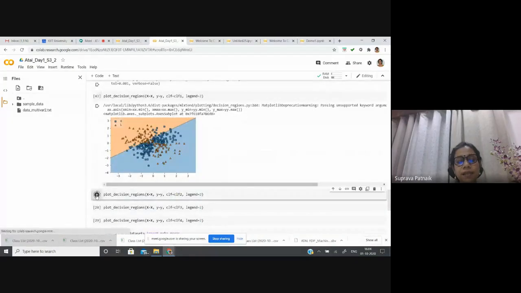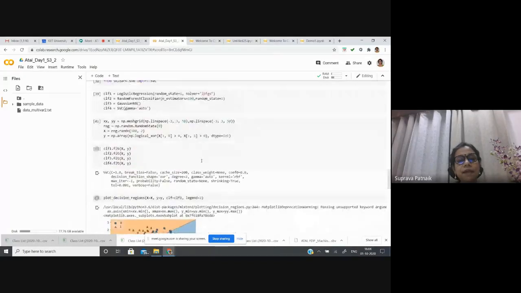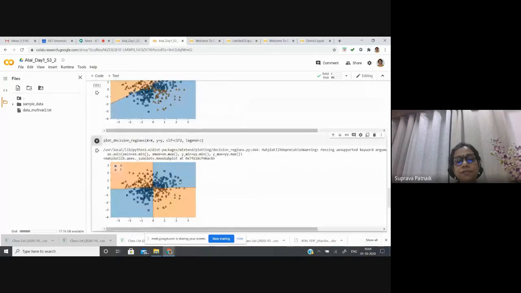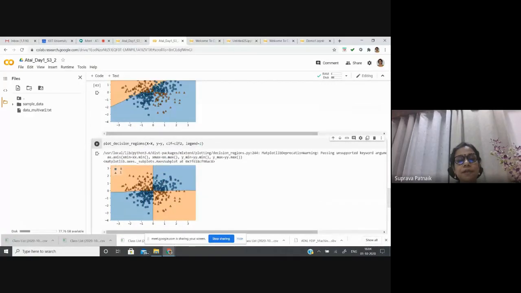Next, let us see what happens with the second one, which is the random forest. Classifier 2 is by the random forest. Yes, definitely something better has happened. So these classes are now better separated.